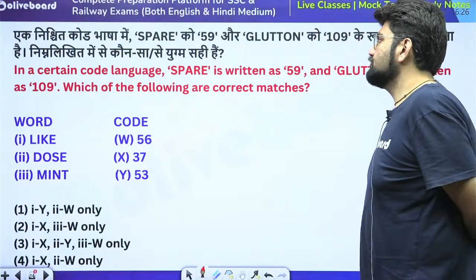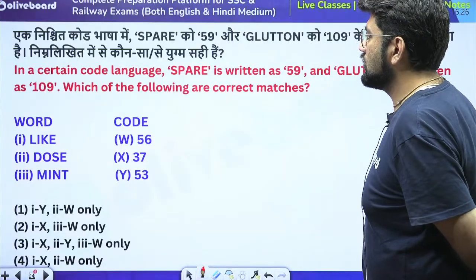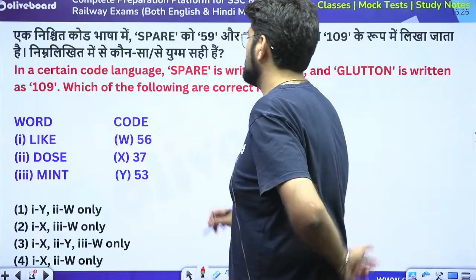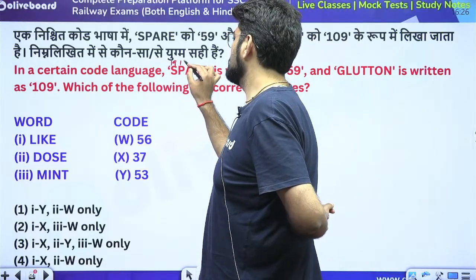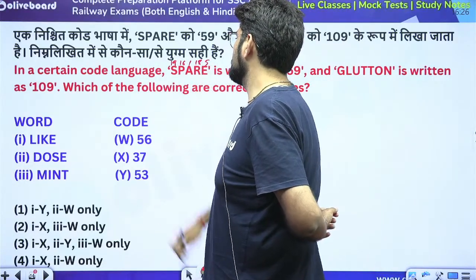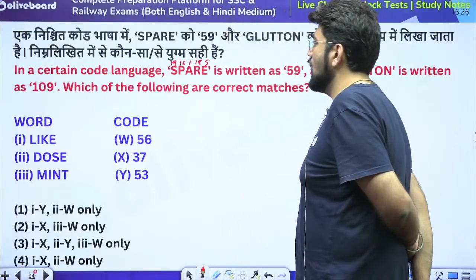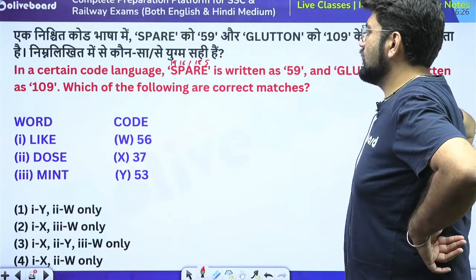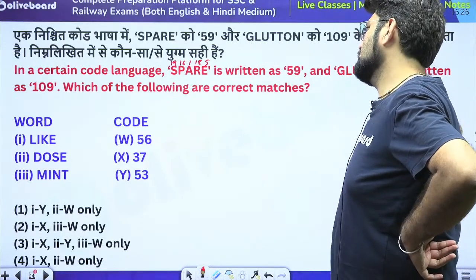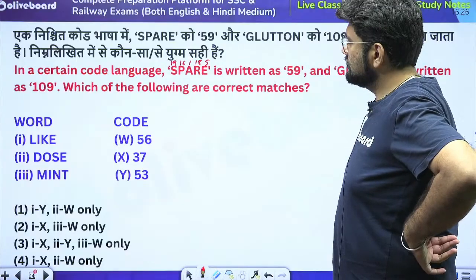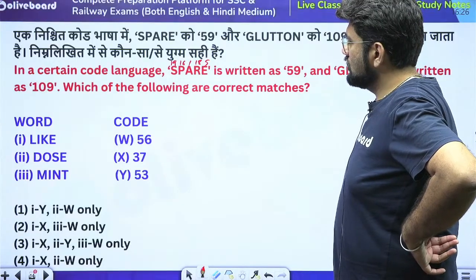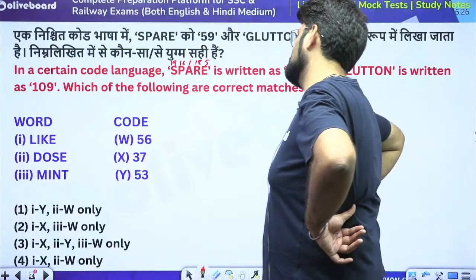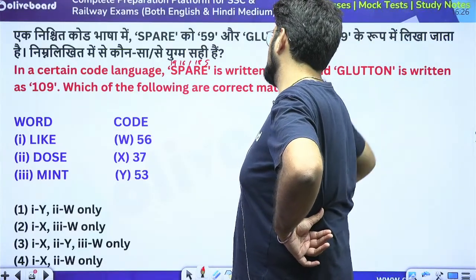Now, spare is written as this, glutton is written as this. Which of the following is correct matches? Let's check what is the code here. So spare, if I check, this is 19, 16, 1, 18, 5. So 19, 1, 20, and 16, 5, 21. 20 and 21 is 41, 41 and 18. Yeah, 59, sorry.